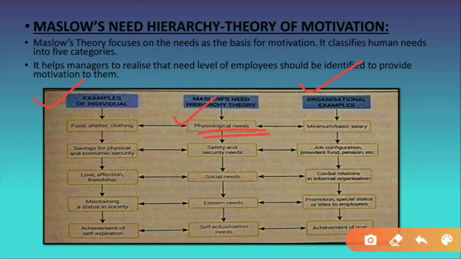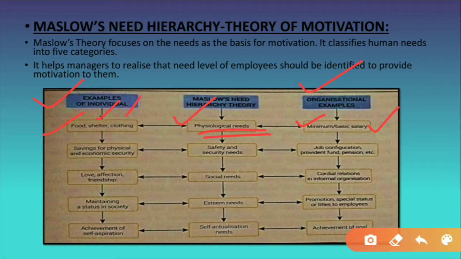So for a normal individual, what is the physiological need? Food, shelter, clothing. Okay, roti, kapda, makan. These are the basic physiological needs of the general individual. Now coming to the organizational view, what is the physiological need of an employee? See, the minimum or the basic salary.